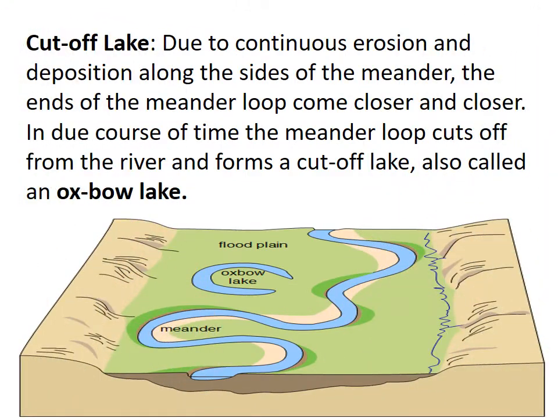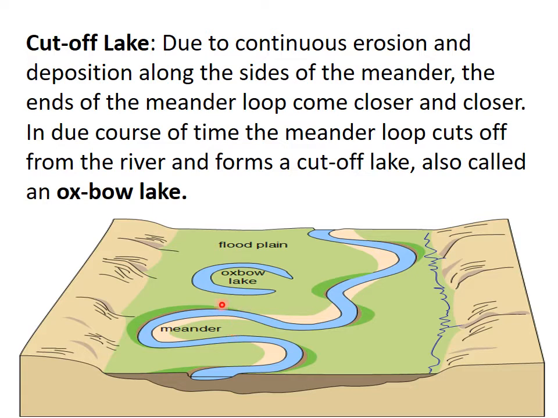Now we are going to see about cut-off lake. Due to continuous erosion and deposition along the sides of the meander, look here, this bend is called a meander, right?